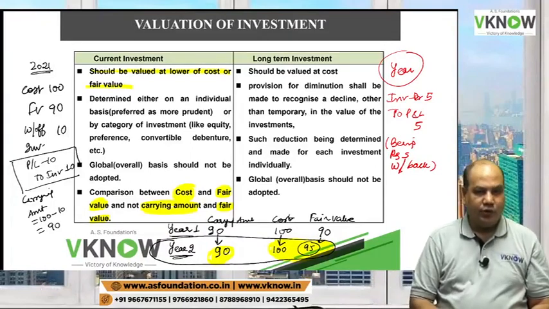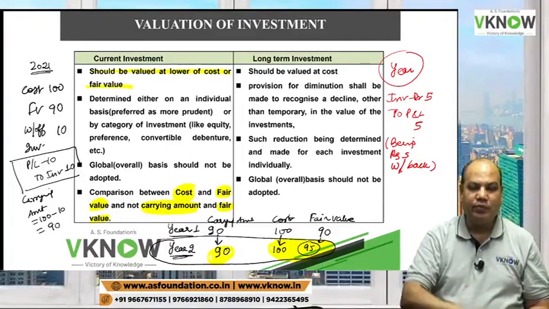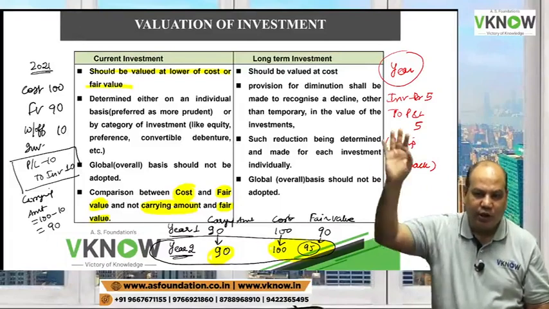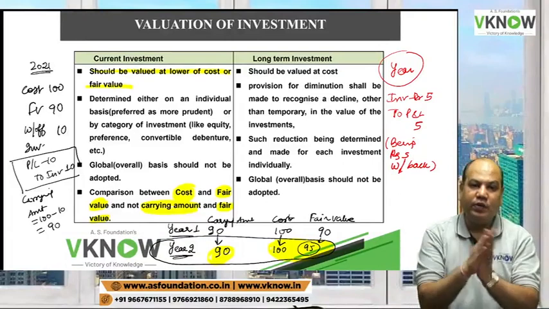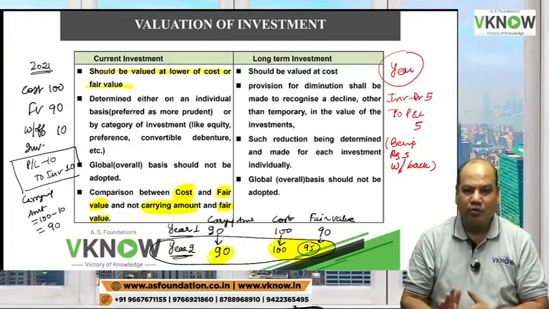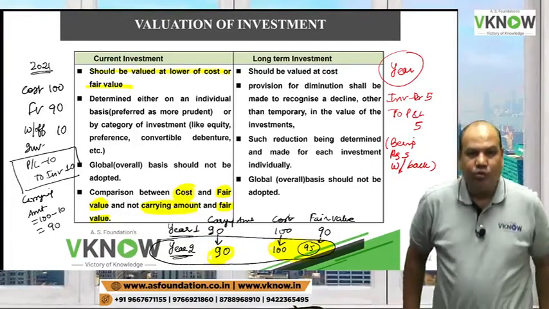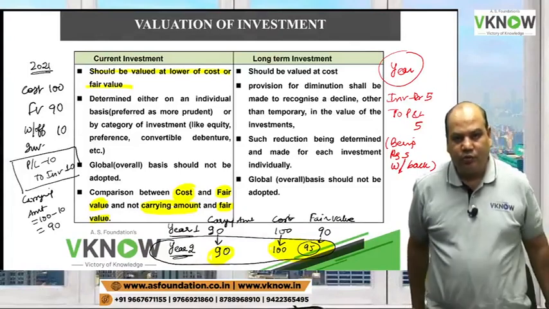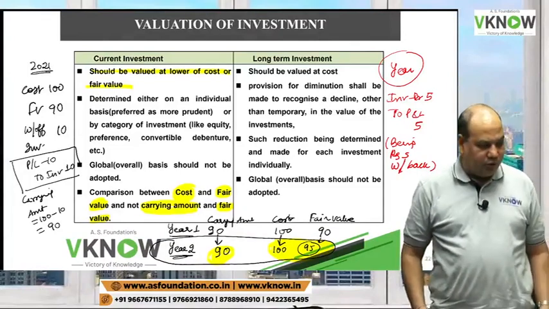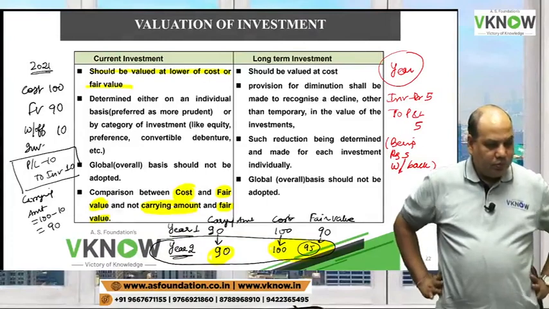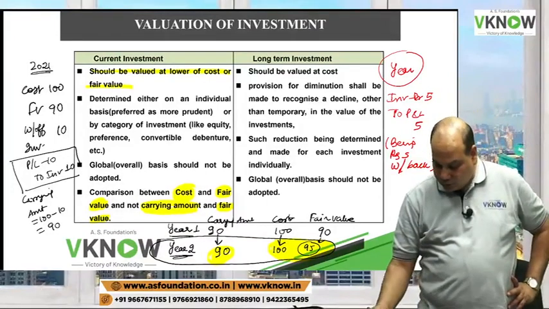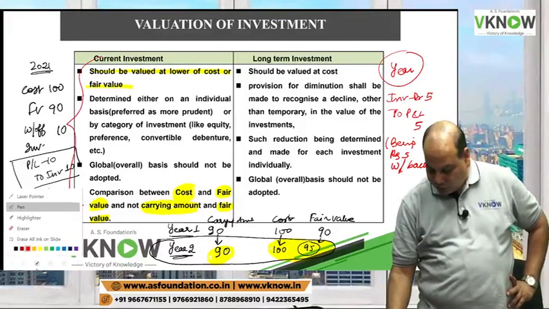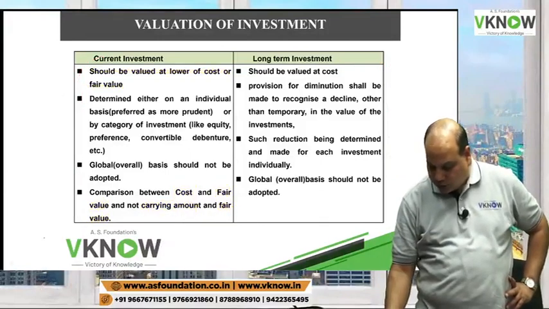Is it right? First year I have written down by 10. Second year I have written up by 5 rupees by reversing the entry. So I have reversed the previous year loss. Okay. That is allowed. So this is about current investment. Keep all this in mind, we will require it in the question coming below.